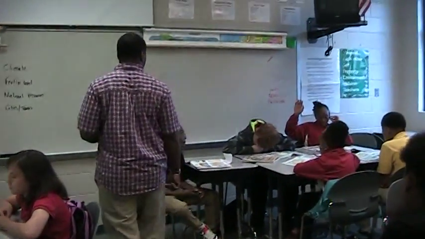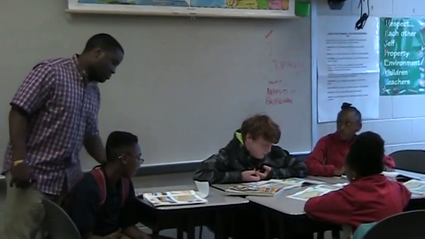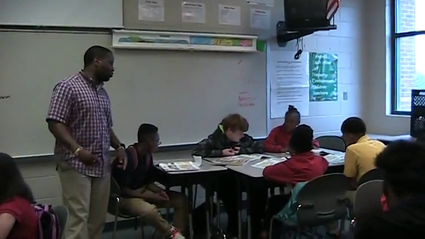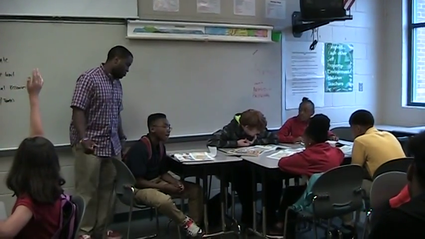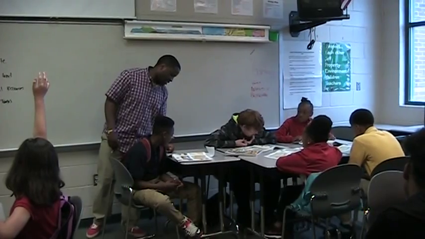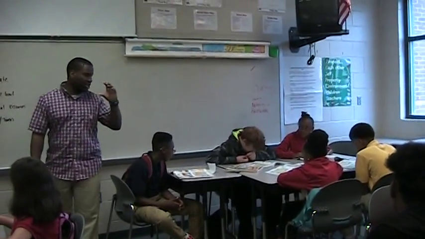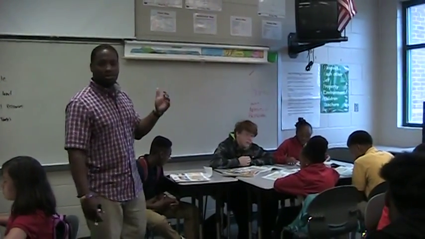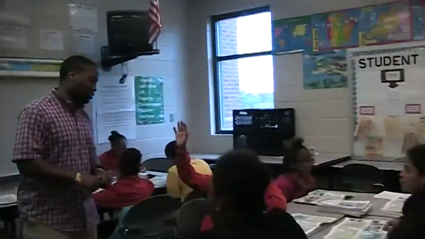Now this table: Yellowknife has the least population. Why do you think it's one of the least populated places? Because it has a lot of forests. And also, what part of Canada is it in? It's in the northern part, and we talked about northern Canada being what? A cold area.